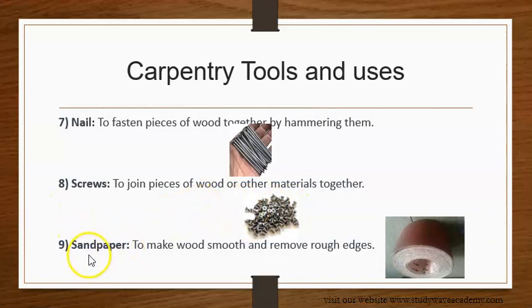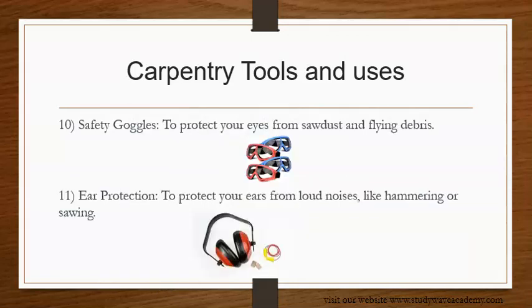Then we have the sandpaper, to make wood smooth or remove rough edges. This is called the sandpaper. It makes wood smooth and removes rough edges. Okay, we have safety goggles, to protect your eyes from sawdust and flying debris. This is the safety goggles. So it's a carpentry tool to protect your eyes.